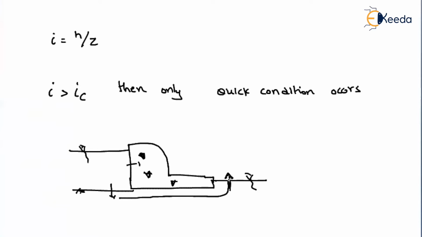Once this actual gradient, this I value, crosses IC, then the shear strength capacity will be equal to zero. That means here the soil is behaving like a boiling condition.